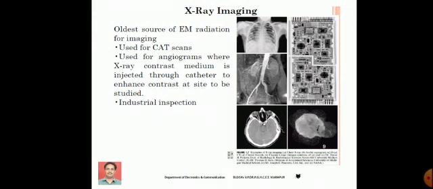When these X-rays penetrate into the body, the intensity of the X-rays changes depending on muscles, depending on the obstacles that exist in the body of the patient. And these variations in the X-rays are collected on a thin film to form the image. So this is how the X-ray image will be formed.